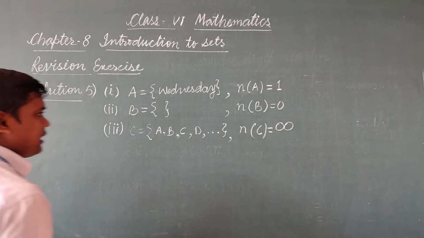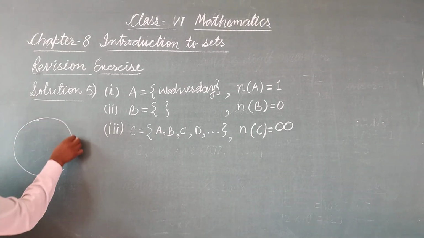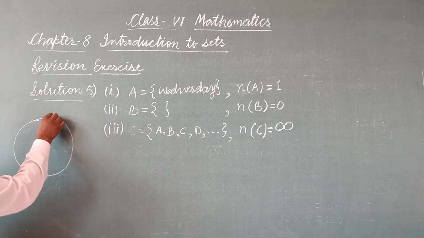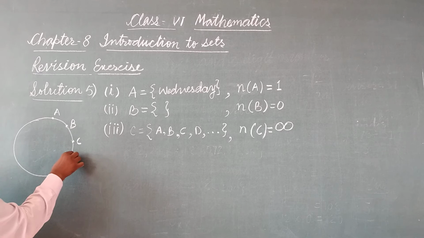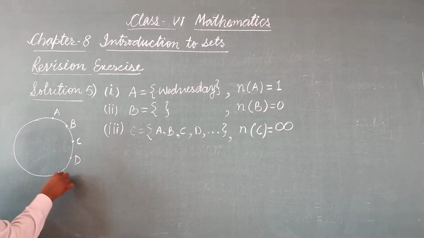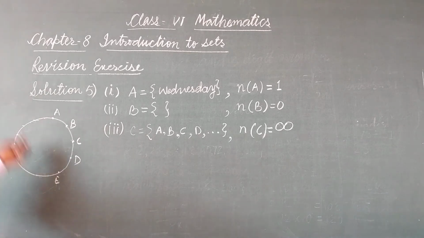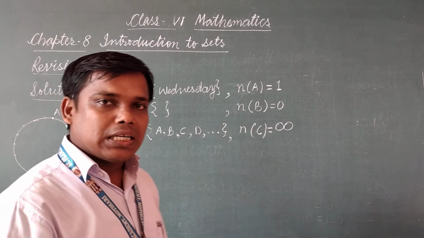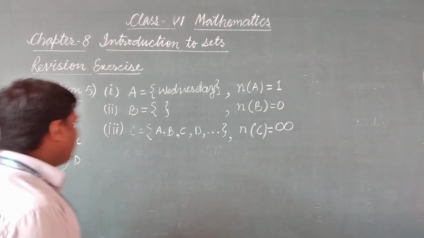You can see here, if we are having a circle and here is point A, point B, point C, point D, point E. Similarly, so many points are here, that is infinite number of points are on a circle, means the cardinal number of set C is infinity.